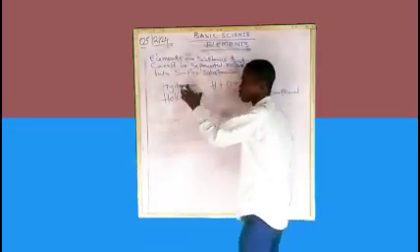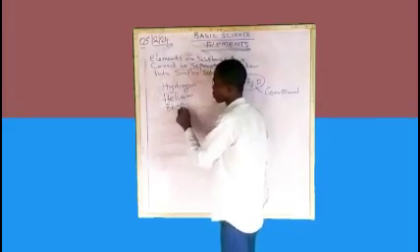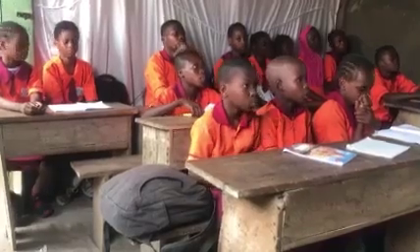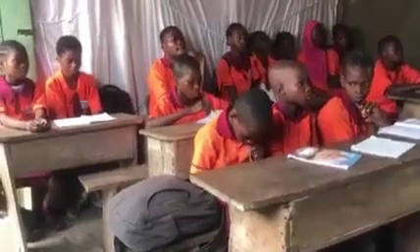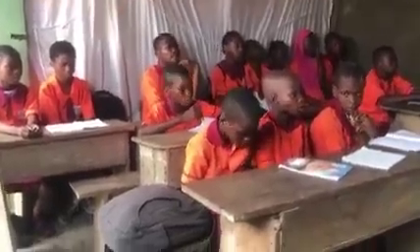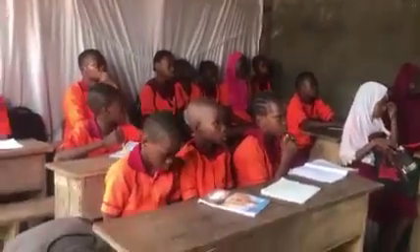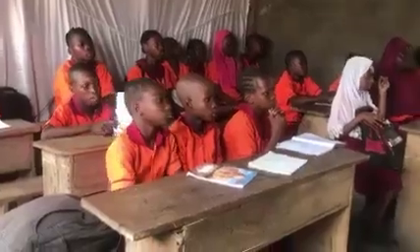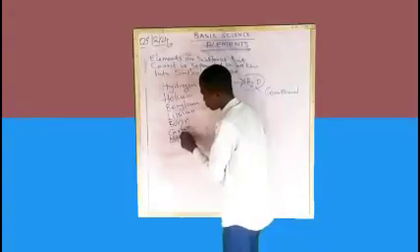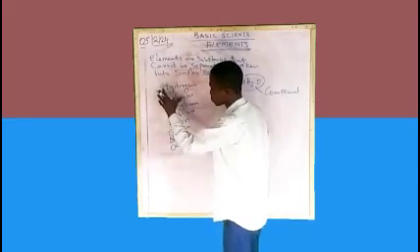We have hydrogen, helium, beryllium, lithium, boron, carbon, oxygen, nitrogen. Let me write it for you.